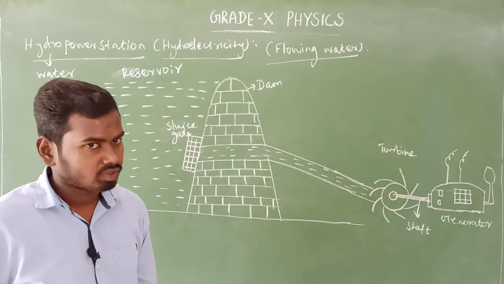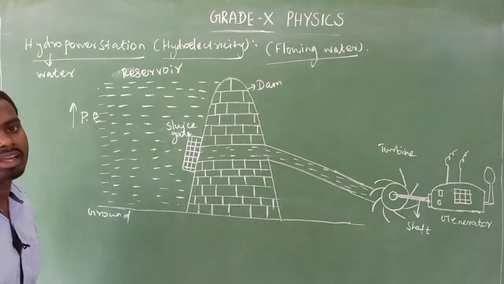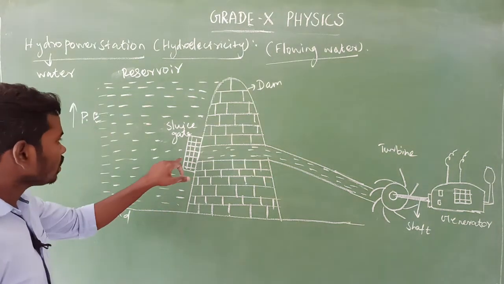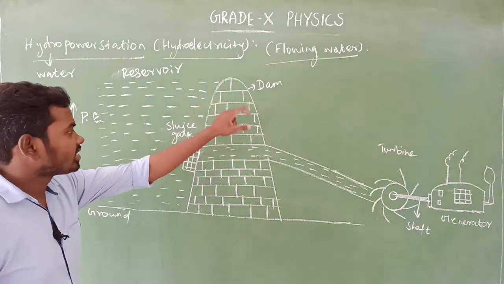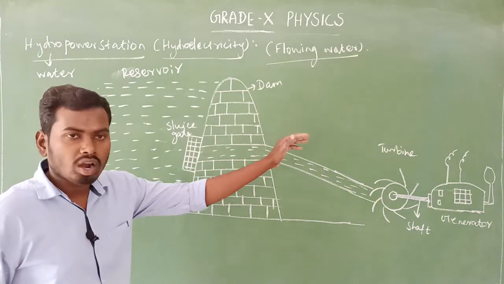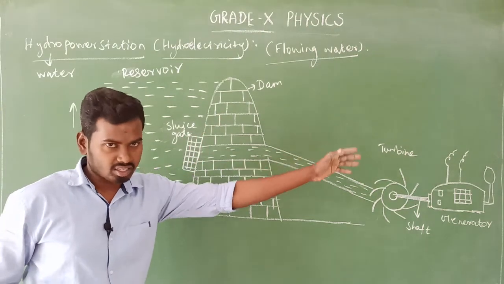Am I right or wrong? Yes, very simple concept. Don't panic. The water has potential energy, isn't it? Yes. So look at here. This is the dam. So there is some gap to allow the water from one side to the other side.